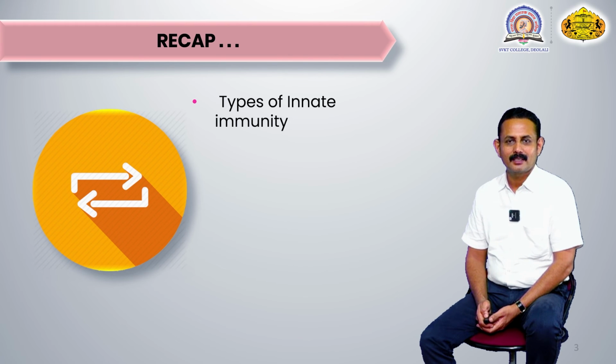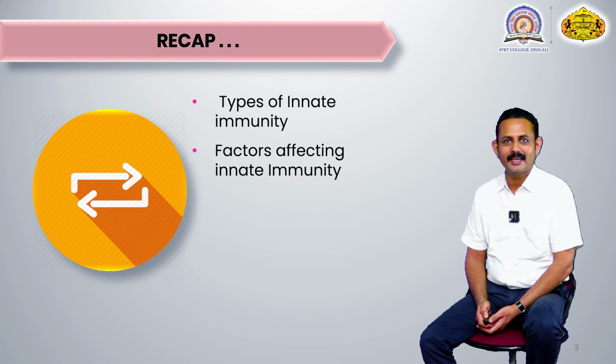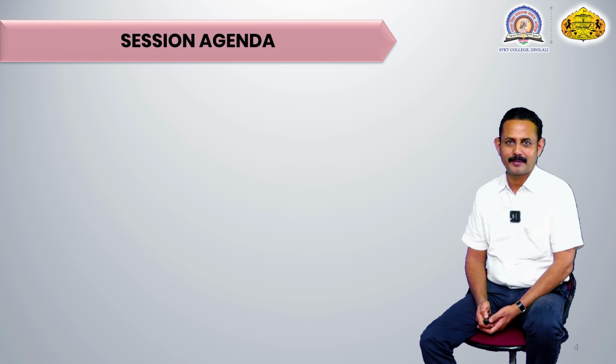That means whether there is presence or absence of the antigen or foreign organism, this immunity is working round the clock, or 24/7. We have also seen how its working takes place with the help of different types of factors, that is, factors affecting the innate immunity.